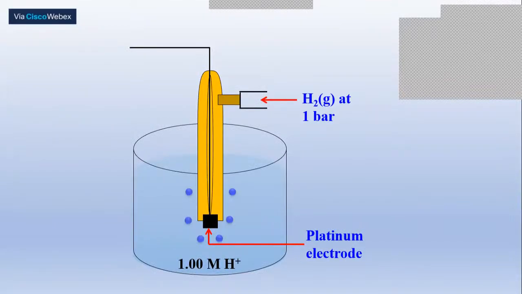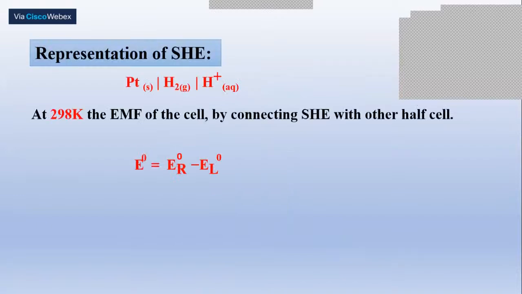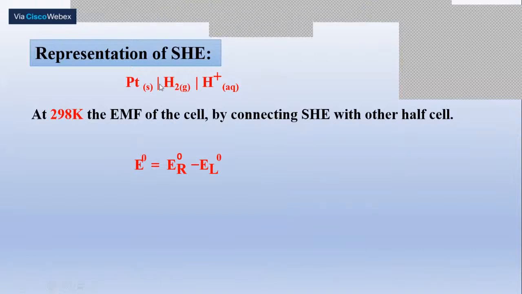So we pass hydrogen gas, and we have taken 1 molar HCl solution. And this is how the SHE is constructed. With the help of this SHE, we measure the potential of any other electrode. And the SHE is represented like this: platinum is in contact with hydrogen gas, which is in turn in contact with the H plus ions of 1 molar concentration. Conventionally, we have taken the potential of the standard hydrogen electrode at 298 Kelvin as 0.